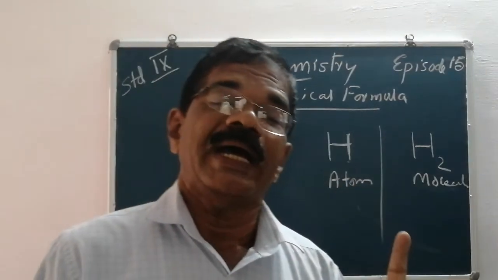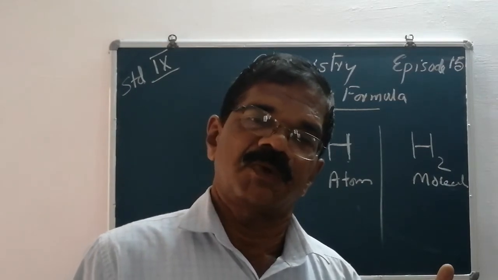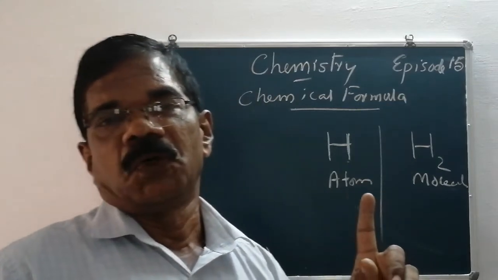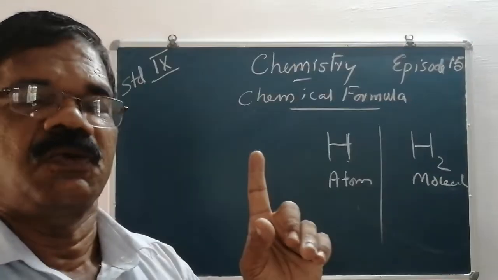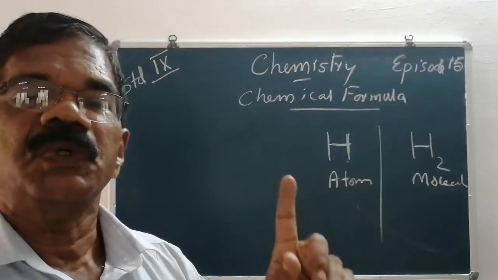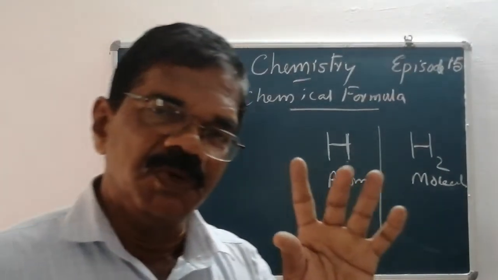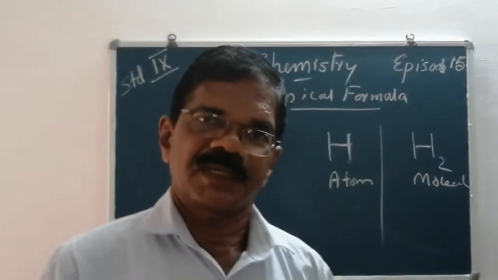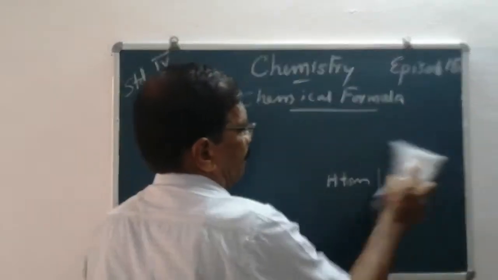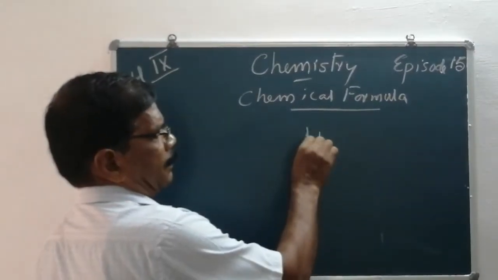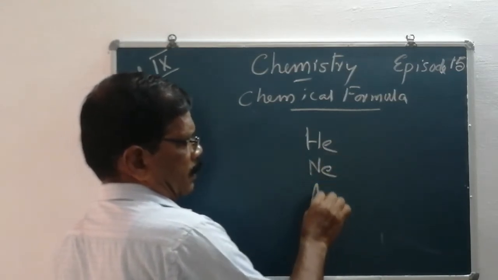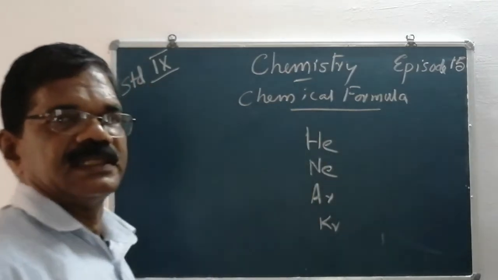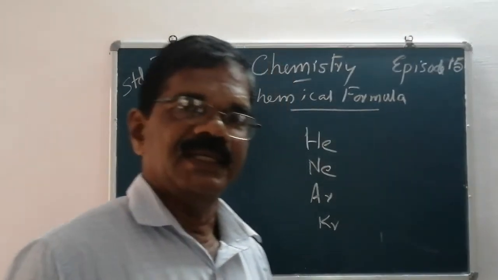That is monoatomic molecule. Why monoatomic molecules? In the case of certain elements, a single molecule of that element contains only one atom. That is monoatomic molecules. In the case of monoatomic molecules, atom and molecule have the same properties. For example, helium, neon, argon, krypton, etc. These are inert gases. Inert means they are chemically inactive.